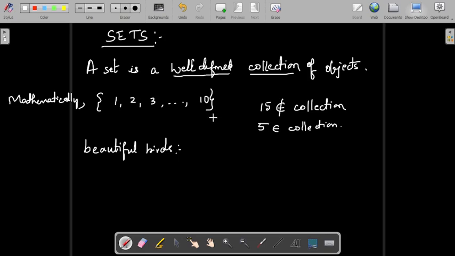There is uniformity in the collection because there is a criterion to say what are the natural numbers between 1 to 10. But for beautiful birds there is no criterion. If the criterion is specified, probably all the 100 people may give you the same collection. But as it is completely opinion based, collection of all beautiful birds, 100 people's collections will not be the same. So in such cases you will get 100 different collections. And if I give you an object like pigeon or peacock, then there will be an ambiguity to say whether it belongs to the collection or not.